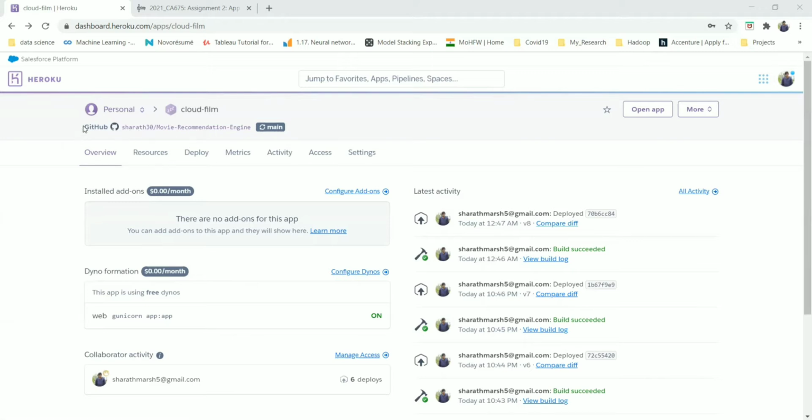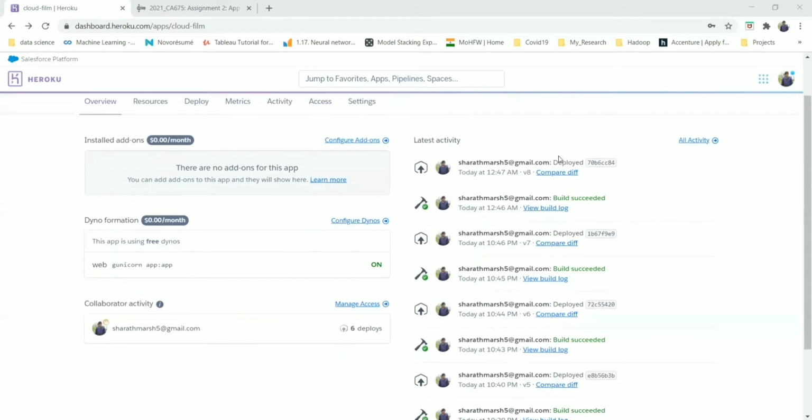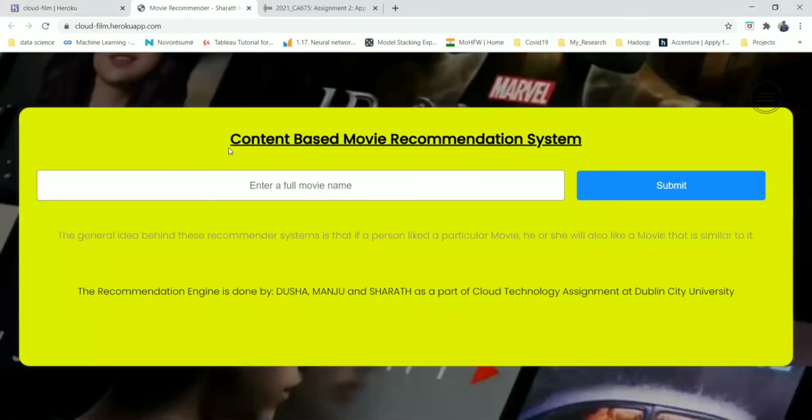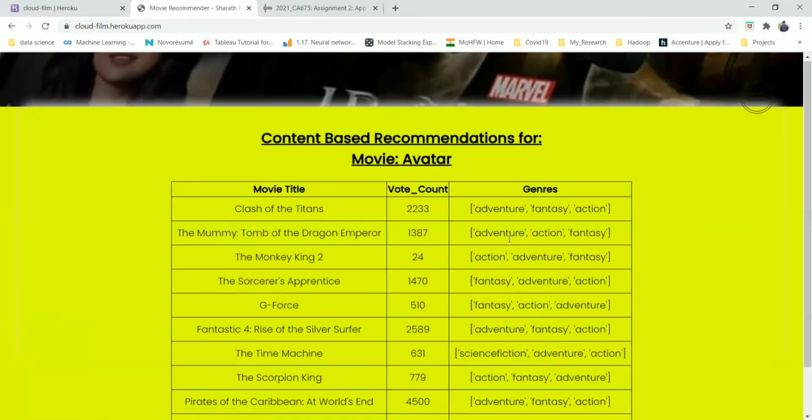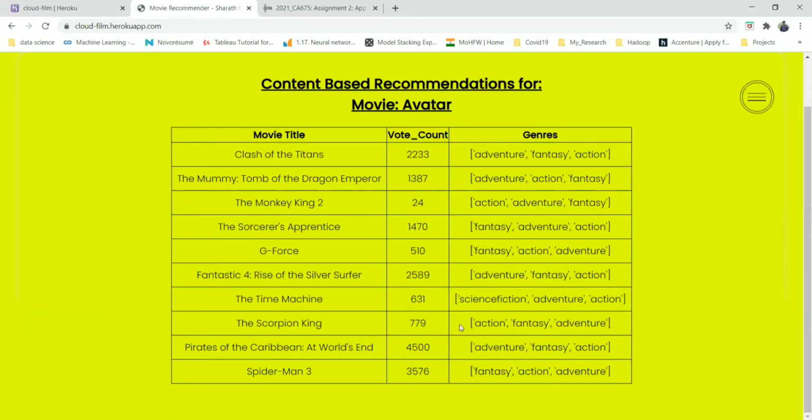You can see our GitHub is linked to the Heroku application, and we have deployed our application on the Heroku cloud platform. The build succeeded and it is deployed. If we click on Open App, it redirects to our Heroku path where our web application is hosted. This is our web application. Here, if we enter any movie, let's say Avengers or Avatar, and submit, it will show similar movie details which are recommended based on vote count, genre, and the user selection.